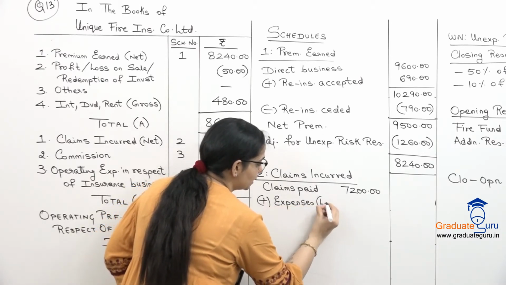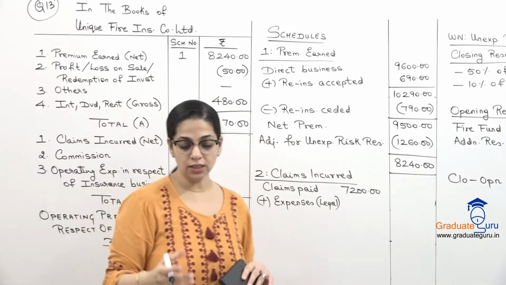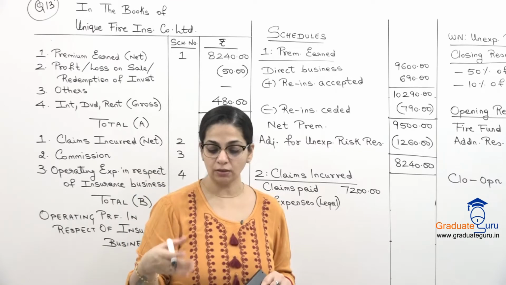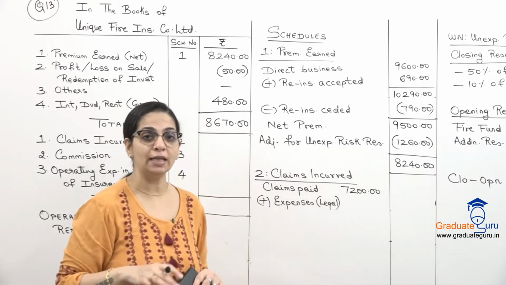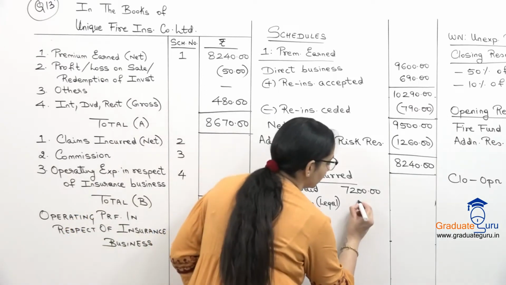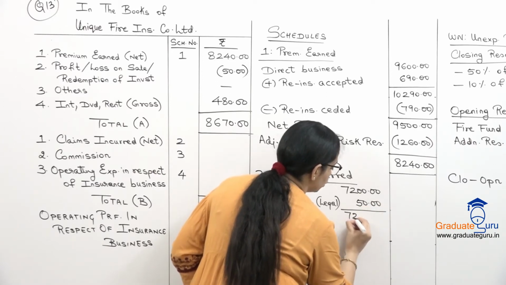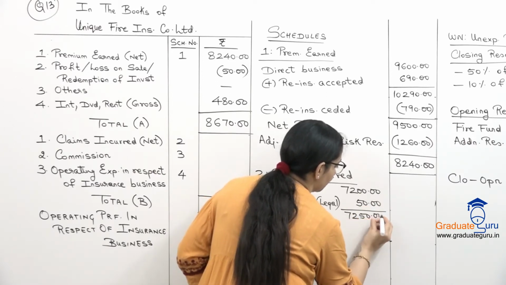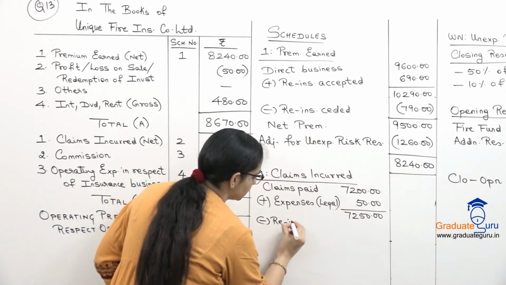So the legal expenses, in which they have given us two categories. One is for settlement of claims, other is for overall business. So the legal expense for settlement of claims is our cost of claim, which will be added here. So we will get 7,250 and from this I will subtract our reinsurance ceded.